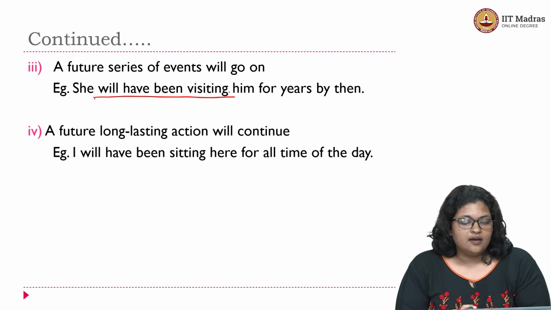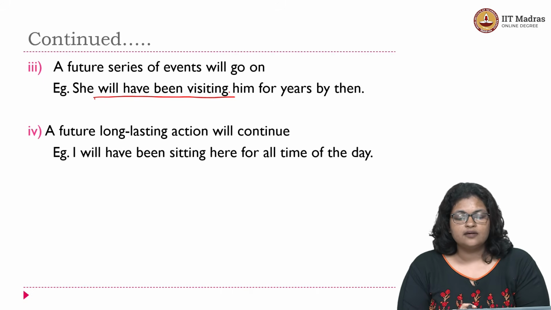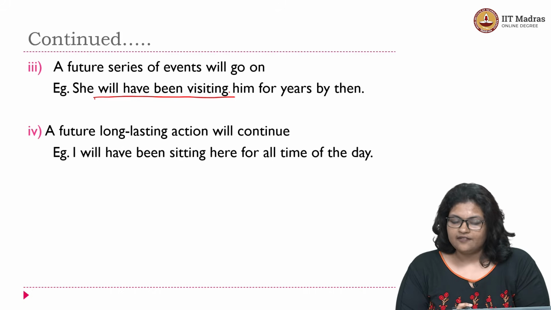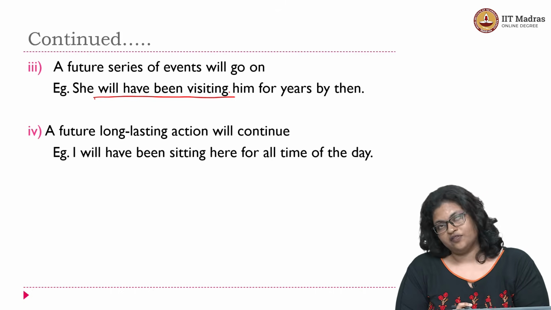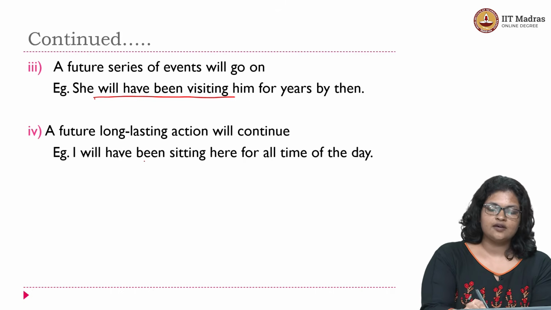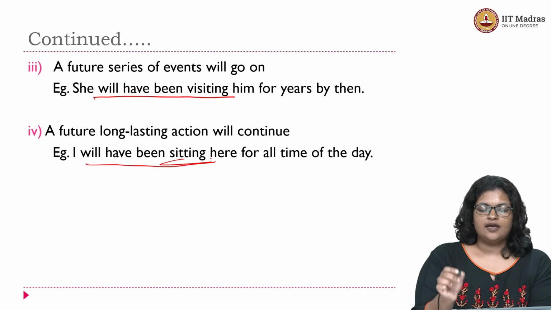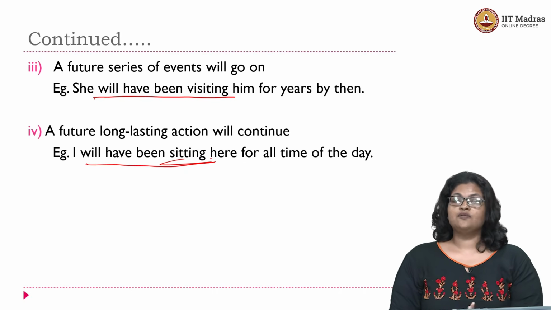Okay. Let's look at the last example you have here. A future long lasting action, okay, will continue. Long lasting action in the sentence here, I will have been sitting here for all time of the day. So what is your long lasting action here? Sitting, right? And how will it be happening? It will continue, right?